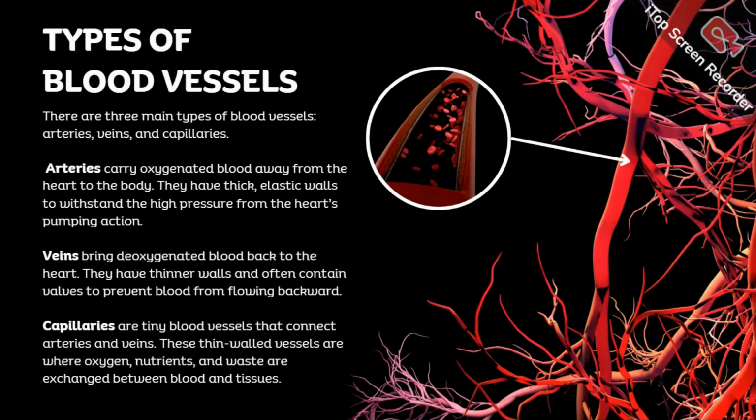Types of blood vessels. There are three main types of blood vessels. Arteries carry oxygenated blood away from the heart to the body. They have thick elastic walls to withstand the high pressure from the heart's pumping action. Veins bring deoxygenated blood back to the heart. They have thinner walls and often contain valves to prevent blood from flowing backward. Capillaries are tiny blood vessels that connect arteries and veins. These thin-walled vessels are where oxygen, nutrients, and waste are exchanged between blood and tissues.